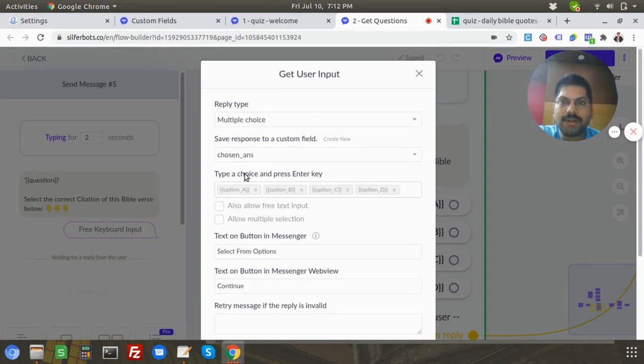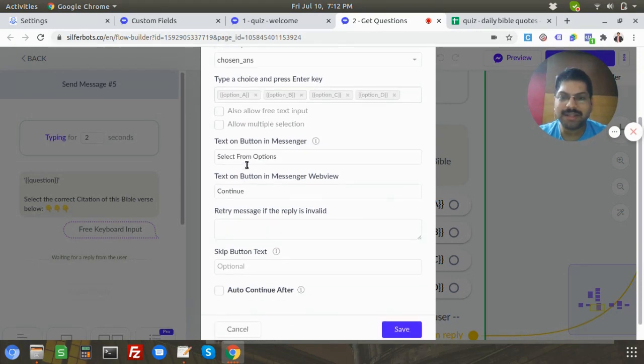Now whatever options you're given, option A, B, C, D, all the values will be pulled from the Google Sheet and displayed. Whenever the user clicks on any of these, and all these are quick replies, by the way, they are not buttons. That's one important thing, because in a quiz, if you have a button, the user can always change it again. But if you have a quick reply, once the user clicks on it, the quick reply goes off, so the user cannot change the answer later on. But again, it entirely depends on how serious you want the quiz to be. For example, I don't want the quiz to be 100% serious. It's all about user interaction, because I have entirely different plans for this quiz, right?